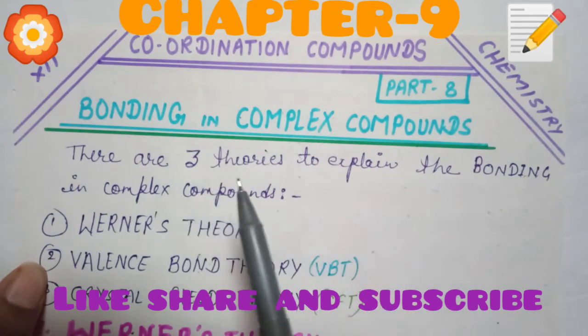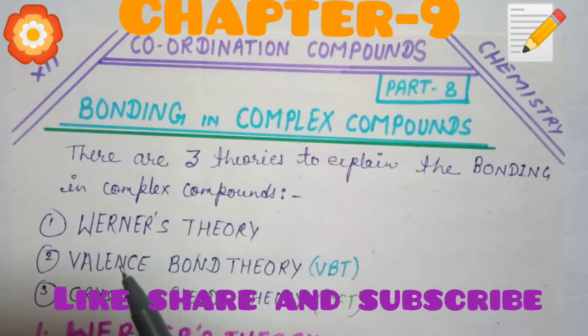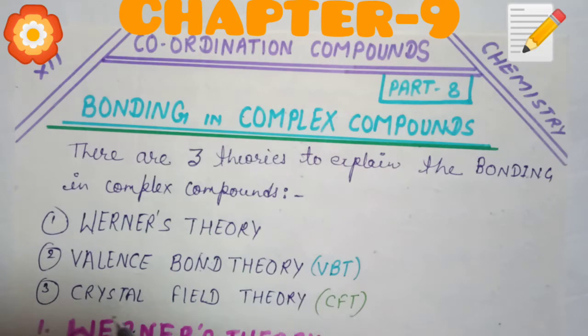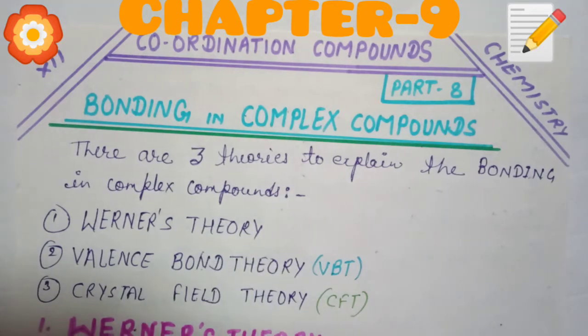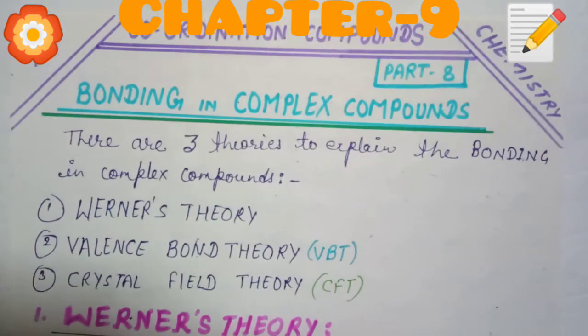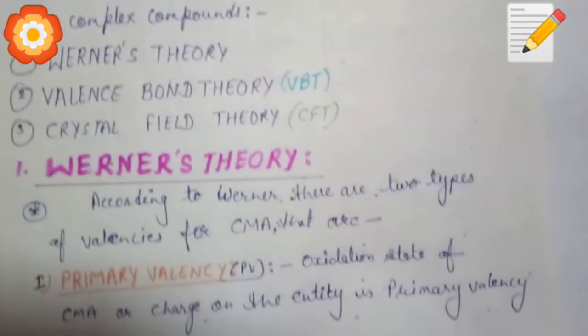There are three theories to explain the bonding in complex compounds: Werner's theory, valence bond theory, which means VBT, and crystal field theory. In this video we will discuss the key points of Werner's theory and valence bond theory. Crystal field theory will be discussed in the next video. First of all, we will discuss Werner's theory.